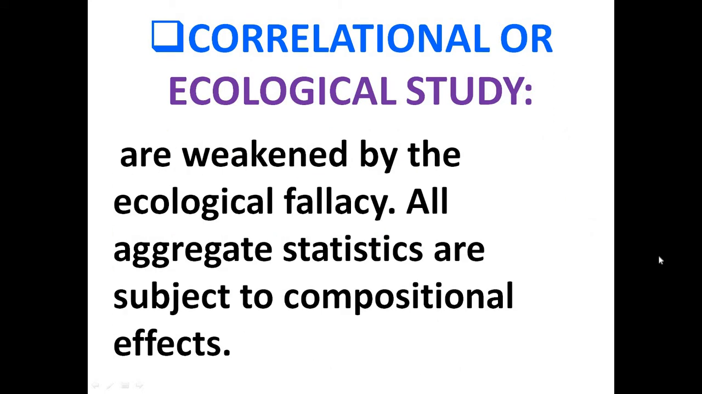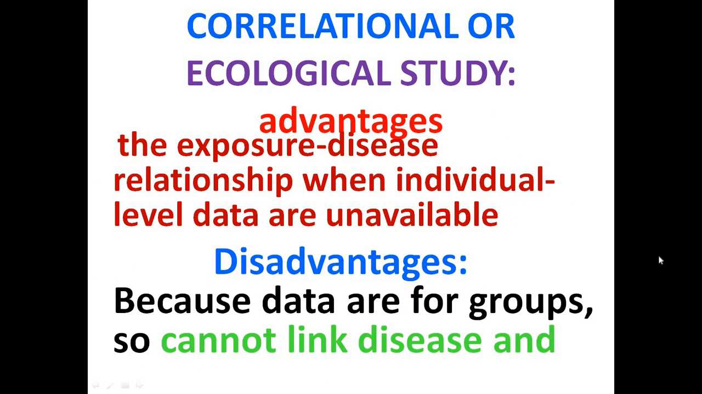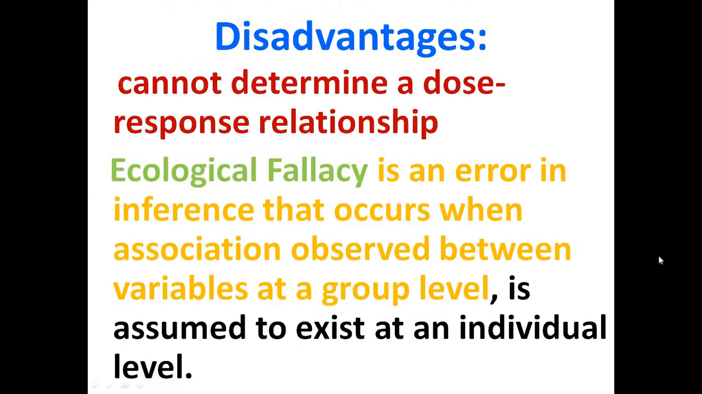Ecological studies are again important, but all aggregate statistics are subject to compositional effects. The weakness or disadvantage is the ecological fallacy, which comes from studying a group, a village, or a cluster. There are advantages with ecological studies: they are inexpensive and quick, and we can reach a certain conclusion. Obviously we can reach a certain starting point.